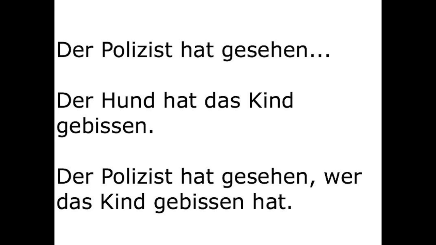But what if we don't know who bit the child? We don't know that it was the dog, but the policeman knows. We could say, the policeman saw who bit the child. We're not indicating who it actually was, that it was the dog. So we would need to replace der Hund with wer. Der Polizist hat gesehen, wer das Kind gebissen hat. Wer acts as a verb kicker here, just like dass. So the policeman saw who bit the child.